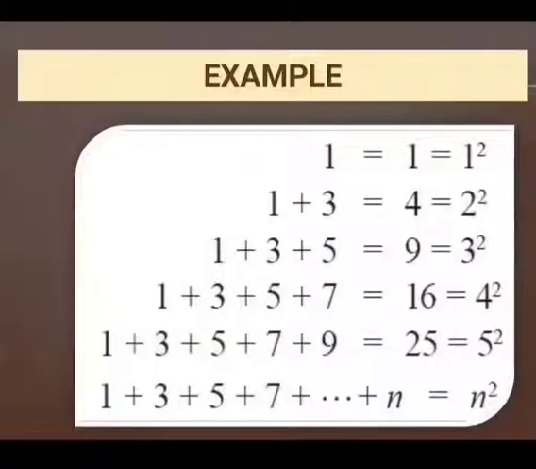Let's have one more example to understand the same property. We have here one pattern: 1, again an odd natural number. 1 square is equal to 1. The next we have 1 plus 3. Now we have 2 odd natural numbers. 2 square is equal to 4. Further we have 1 plus 3 plus 5. These are 3 odd natural numbers. 3 squared is equal to 9 and so on.